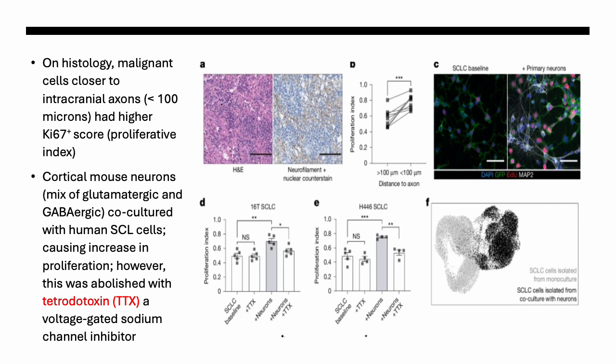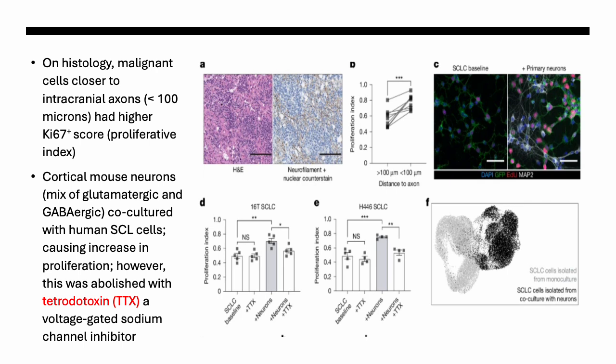And for those of you who don't know, Ki67 is basically a proxy for how proliferative a cell line is. So that was very interesting. And they also found that when cortical mouse neurons, which were a mix of glutamate-expressing and GABA-expressing neurons, were co-cultured with human small cell lung cancer cells, there was an increase in proliferation.